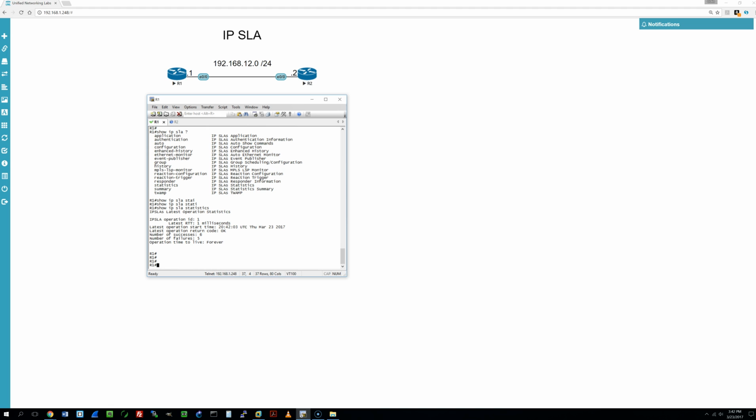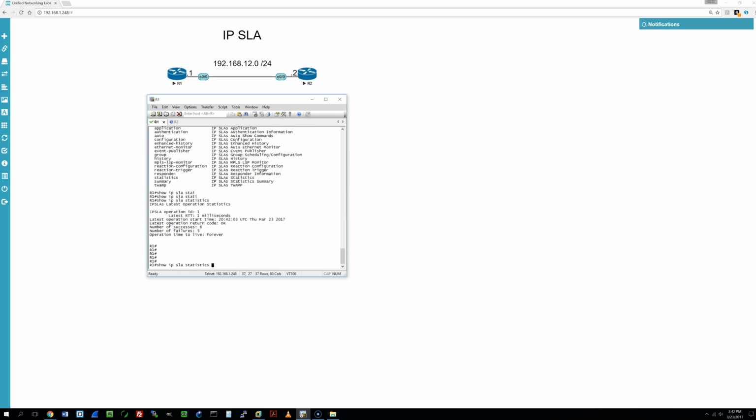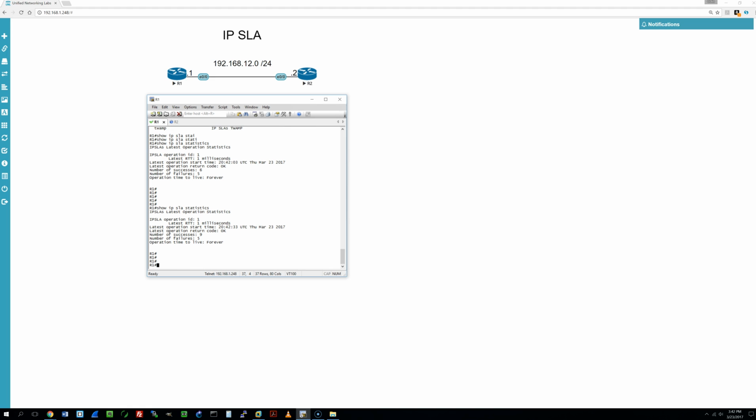So every 10 seconds there's a ping that's hitting R2's E0/0 interface and then returning a code that says it succeeded or it didn't. And when we shut the interface down, there were 5 failures. But if we hit this command again, now there's 9 successes and only 5 failures. And that number is going to continue to grow under the successes column every 10 seconds. And this is just a nice thing to have.